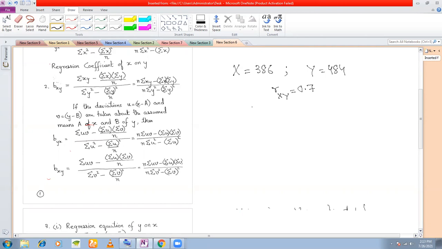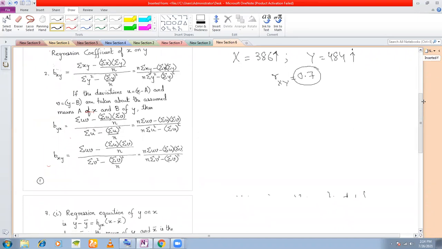Now I want to estimate, if stock X increases by 10 rupees, how much will stock Y increase or decrease? It will obviously increase because they are positively correlated. So we can use regression to estimate by how much the price will increase. Understood? Yes, sir.